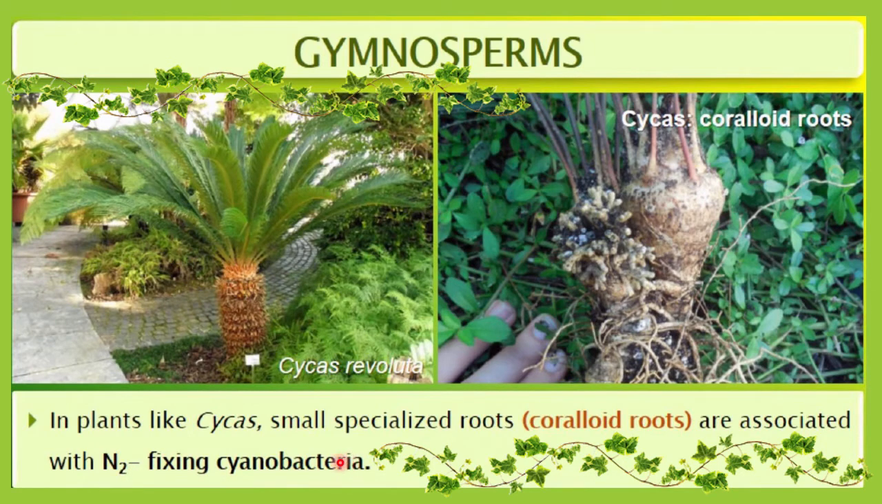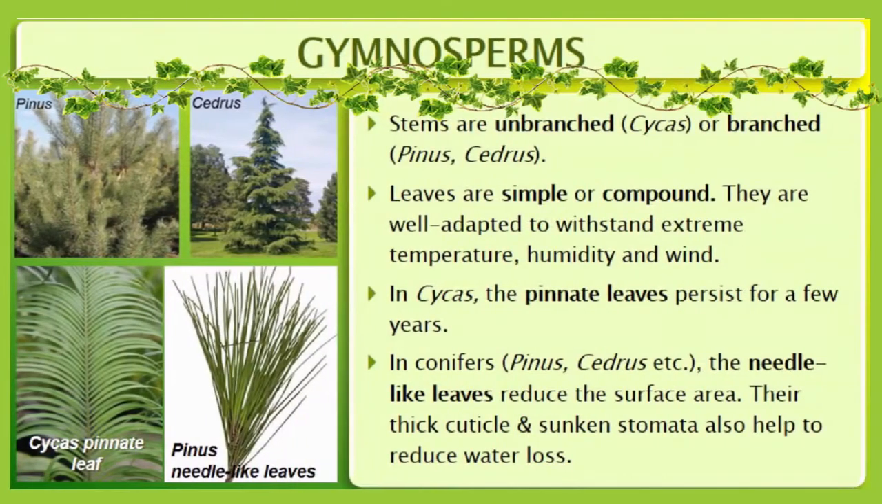Previously we discussed mycorrhiza, the association of roots with fungus, right? Here, in the case of cycas, you can observe the association of roots with nitrogen fixing cyanobacteria, and such roots are considered coralloid roots. Gymnosperms will have true roots, true stem and true leaves.